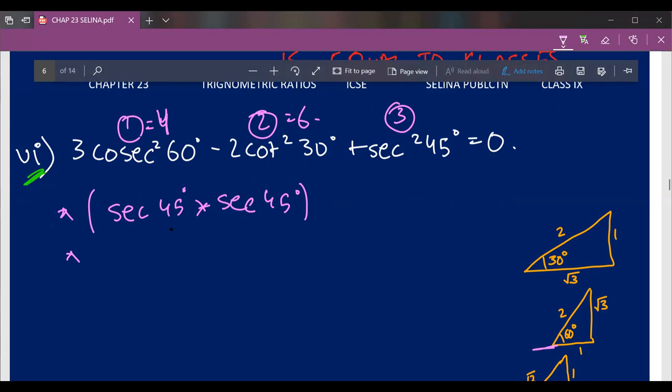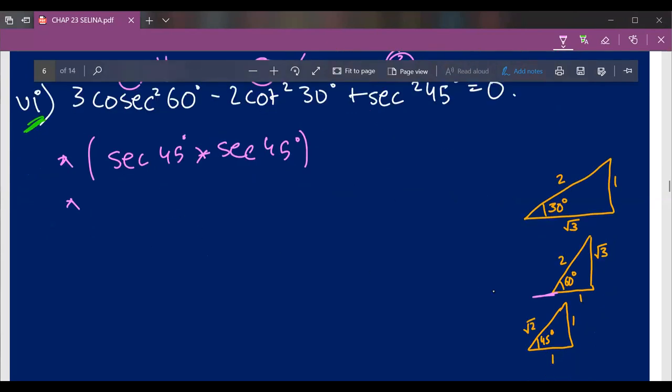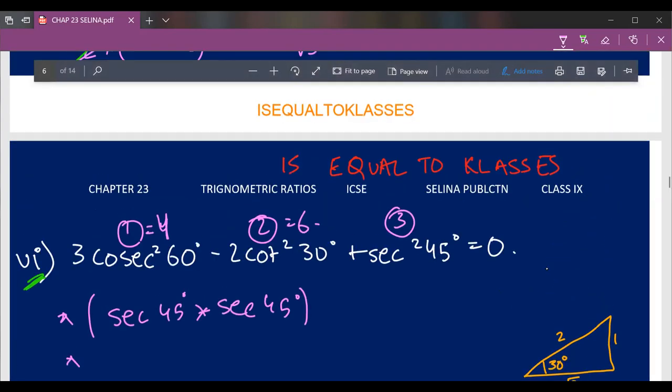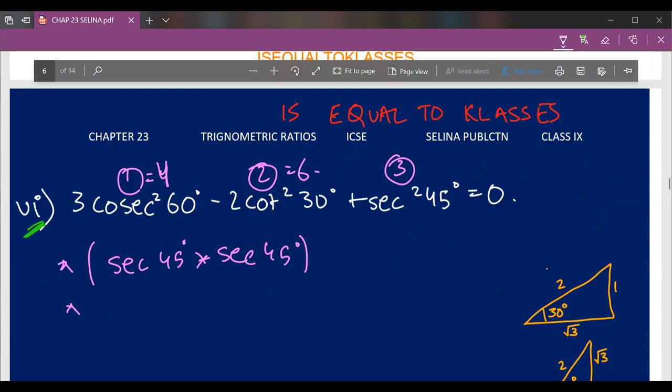So for cos 45 degree we use the magic triangle. It should be towards the ground, and with respect to this angle, cos 45 degree is base upon hypotenuse, which is 1 upon root 2, and root 2 upon 1 will be equal to secant 45 degree. I'll just write that down. Root 2 into root 2 is equal to 2. So our third part is 2.